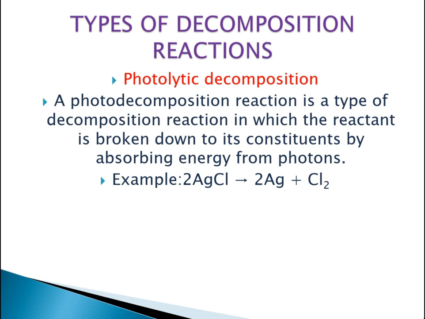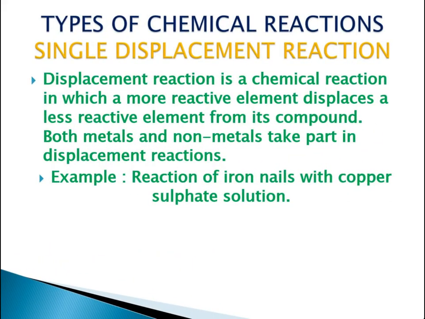So let's move back to the types of chemical reactions that we were discussing, and the next is single displacement reaction. A single displacement reaction is a chemical reaction in which a more reactive element displaces a less reactive element. While learning this, we need to know about the reactivity table that we are given. So we need to learn about it, then only will we be able to understand the single displacement reaction.